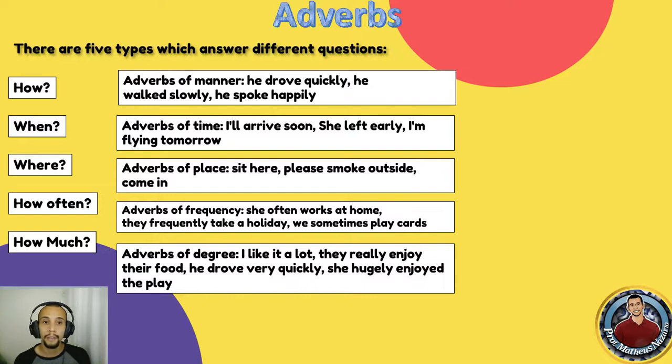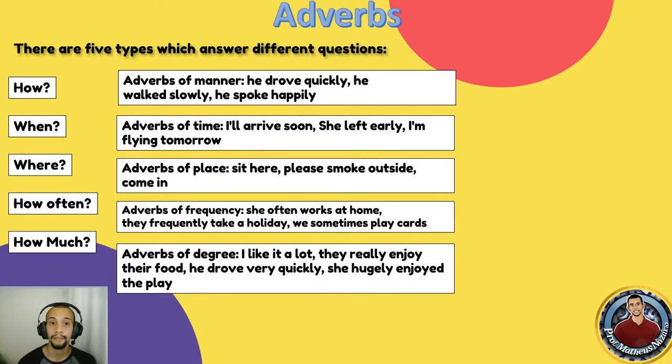To the question when, we have adverbs of time. For instance, if I say I will arrive soon, or she left early, I'm flying tomorrow. Soon, early, and tomorrow express time. So these adverbs are used for that. When I will be arriving, when she left, so they are giving a feature to the verb. For where, we have adverbs of place. For instance, sit here. So here is where you're going to sit. So in this case, it's the feature of the verb one more time. You can see, please smoke outside. Okay.